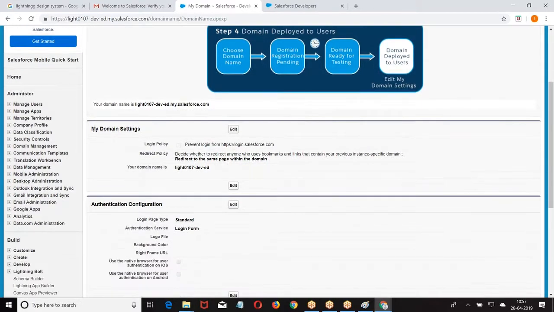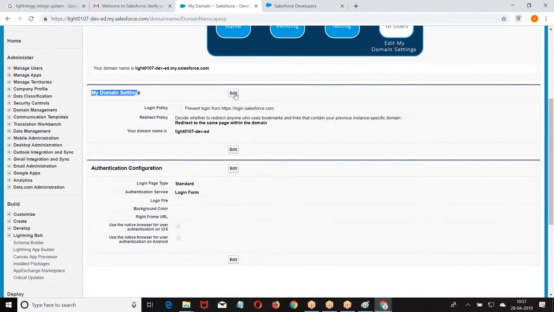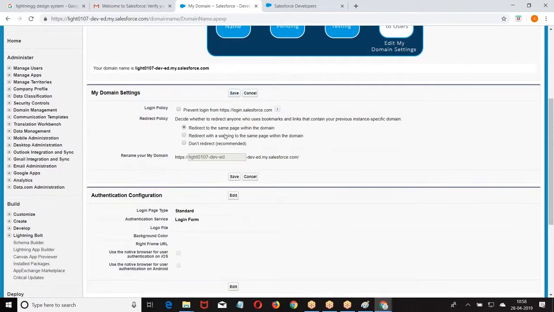Go to domain settings. Click on edit. Prevent login from login.salesforce.com. When I select this, nobody can log into my account with login.salesforce.com. You can only log in with lightning0107.com.